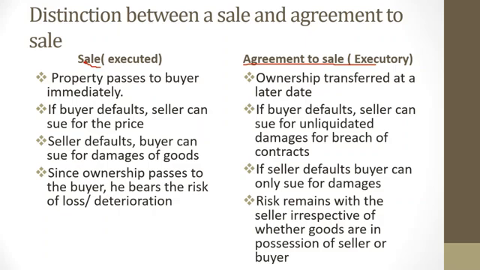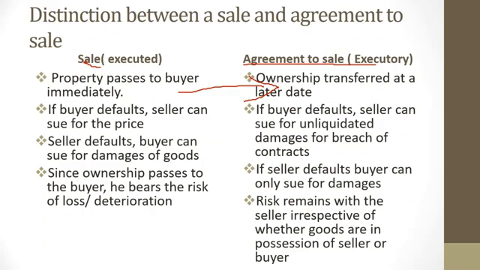So here property passes immediately, while on this side ownership passes at a later date. Like I told you, when I say property passes immediately, what I mean is that ownership passes immediately. Under sale, property passes immediately, while under an agreement to sell, ownership passes at a later date. Property and ownership will be used interchangeably because these are just legal terms.